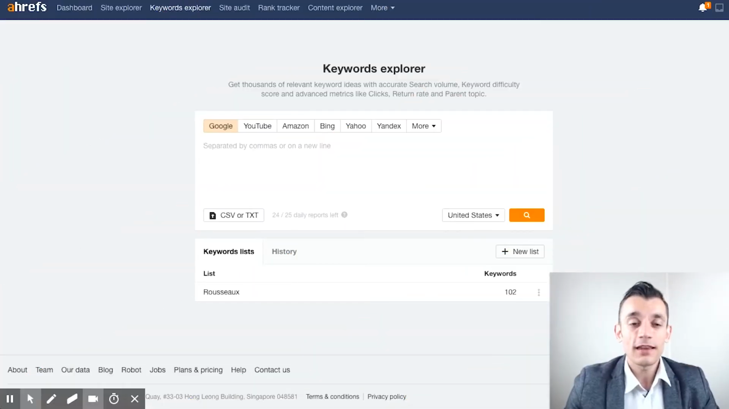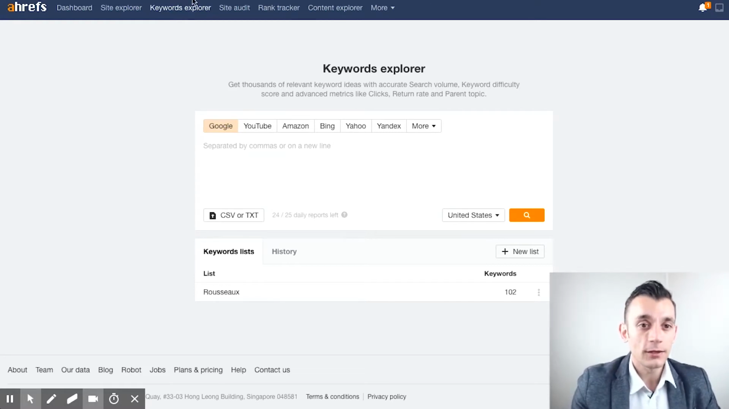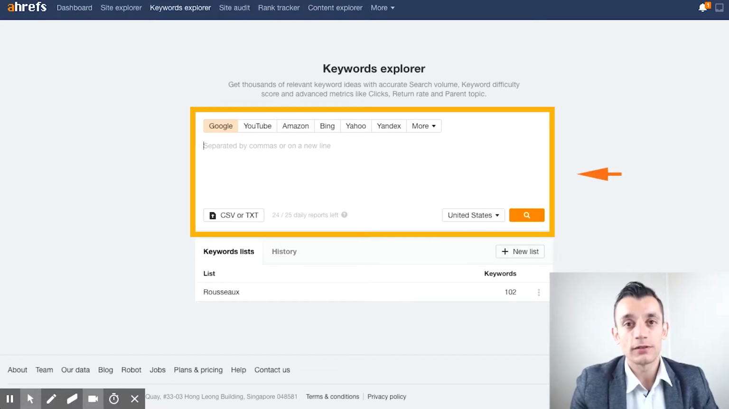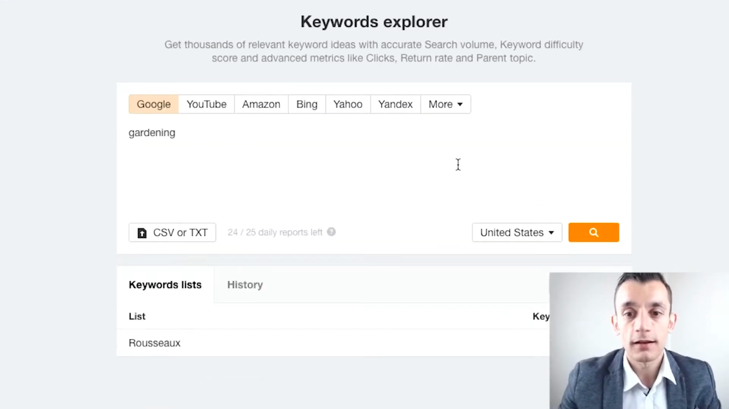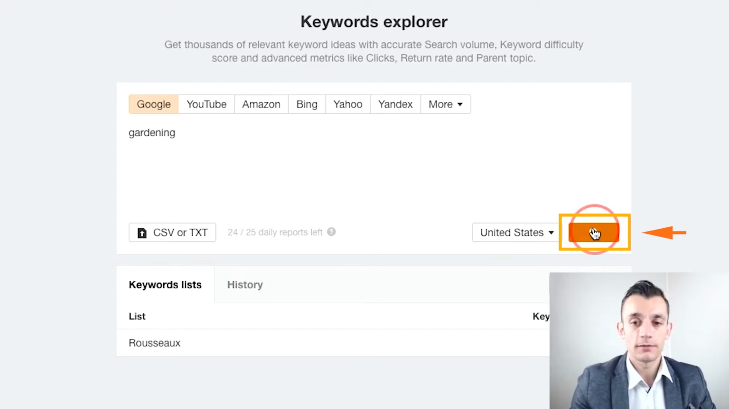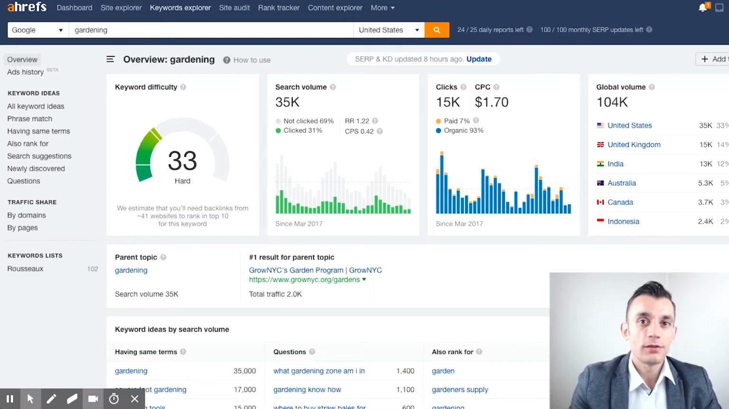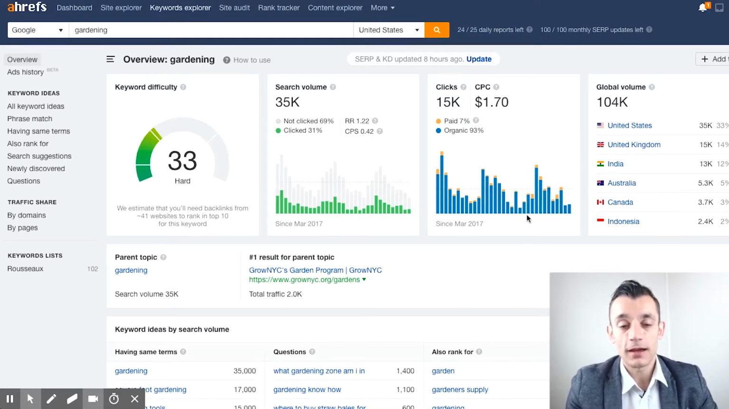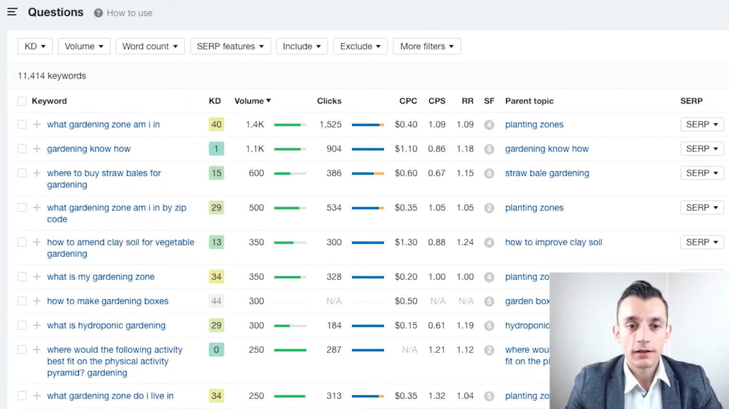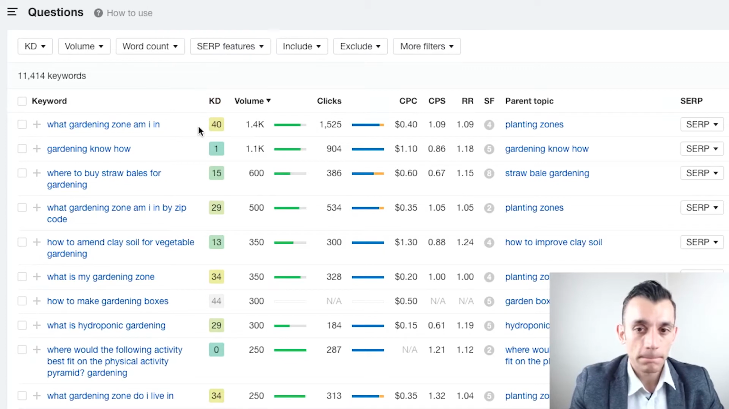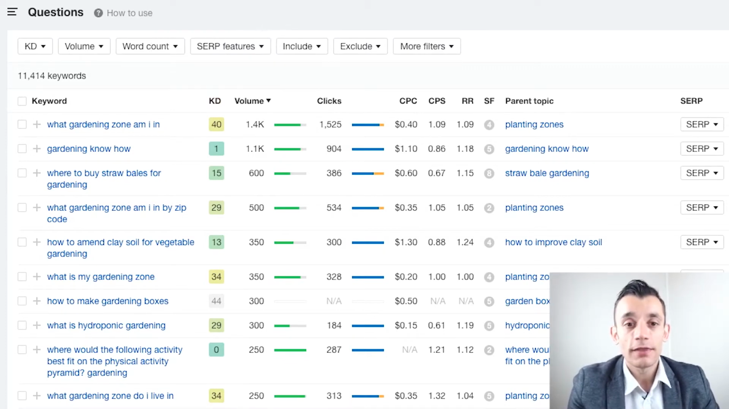All right, so let's say, for example, you're in the gardening niche. What you want to do is, first of all, go to the Keywords Explorer on Ahrefs.com, and then you'll see this section here where you can type in your keyword, right? So let's say you're in the gardening niche, type in gardening here, and then click the orange search button, right? And that's going to show you the homepage for gardening, but it's also going to give you some keyword ideas for your skyscraper campaign. So let's go into the question section here, and there you can see, okay, here's some questions that people are asking on Google that have a lot of links.